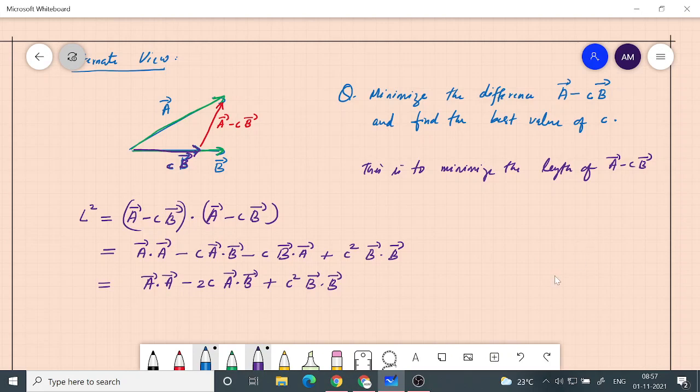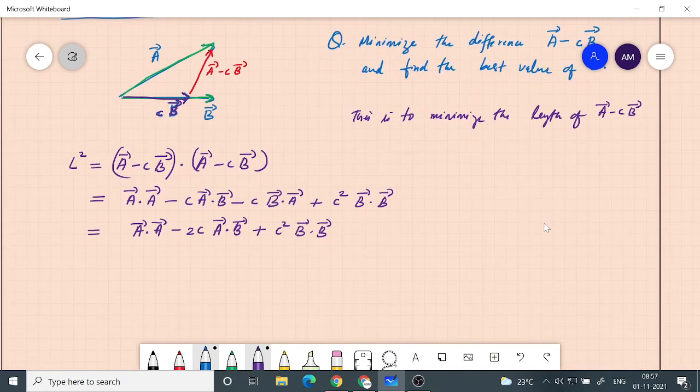So our problem was to minimize the length of this. We have an expression for length square. If you minimize the length square, you are basically minimizing the length, so that is equivalent.